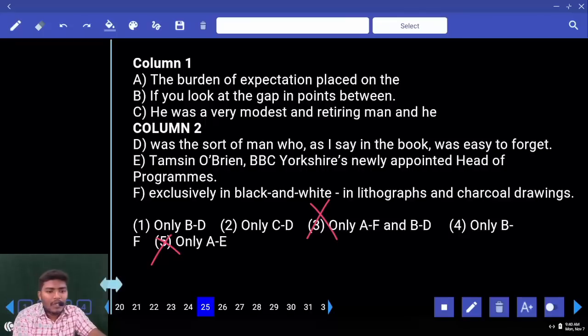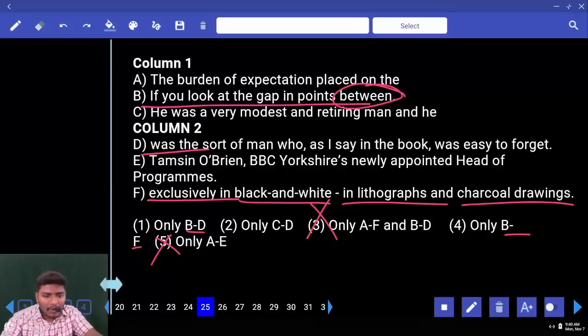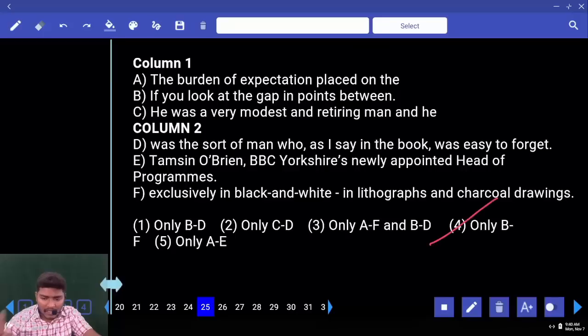Check for B. If you look at the gap in points between, between is followed by what type of nouns? 2 nouns. Check for these 2 nouns. B has options. Check for BD. Check for BF. BF, BD. BD, BF. Check for that. Between was, is that possible? No. Check for F. Between exclusively in black and white, in lithographs and charcoal drawings. If you look at the gap points between exclusively, in black and white, in lithographs and charcoal drawings. Is that okay? Okay, let us imagine that.